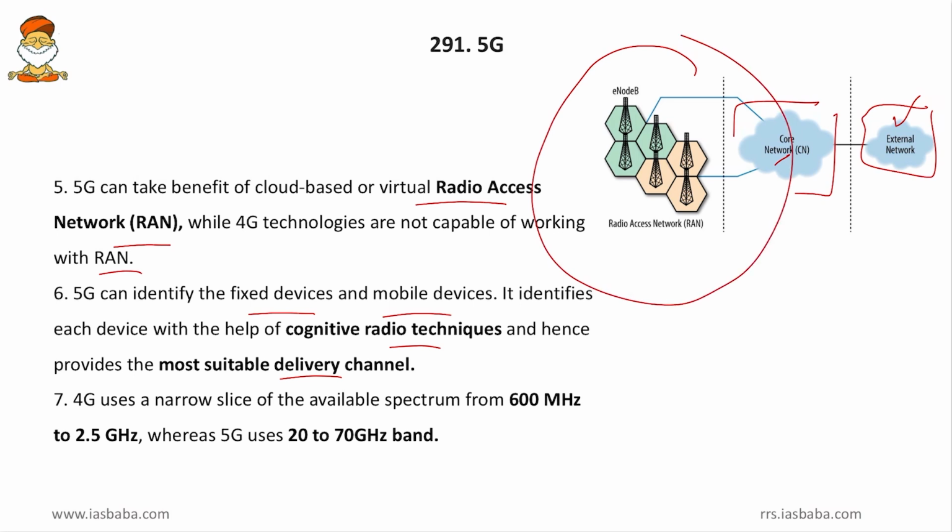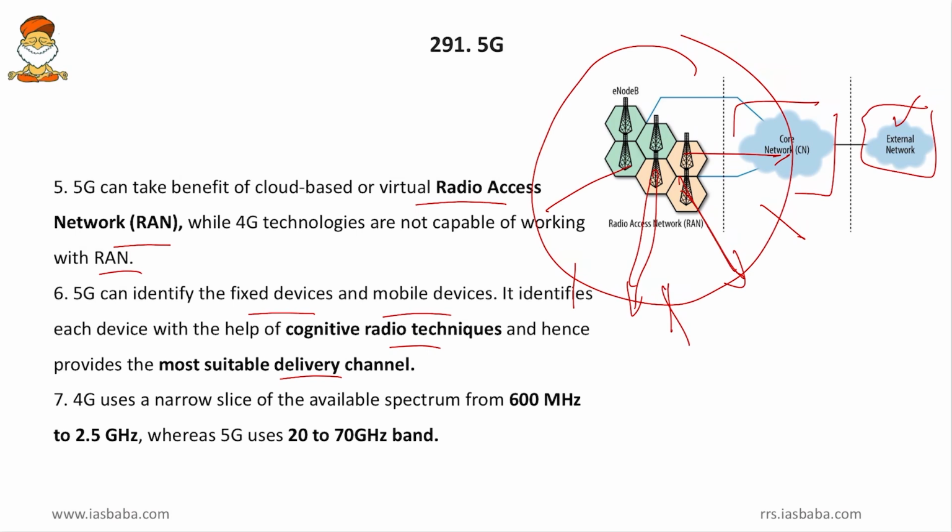So now 5G will get to know which tower is nearer to you, and the signal will come from that particular tower. So when you are traveling from here to here, this tower will give you the channel, and when you are traveling from here to here, this tower will give you the channel. So likewise, it will get your position via cognitive radio techniques, or in other words, find the nearest path for the radio signal to travel. So this is how 5G is advantageous.